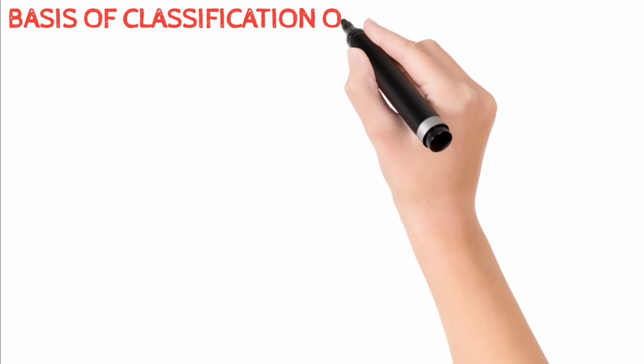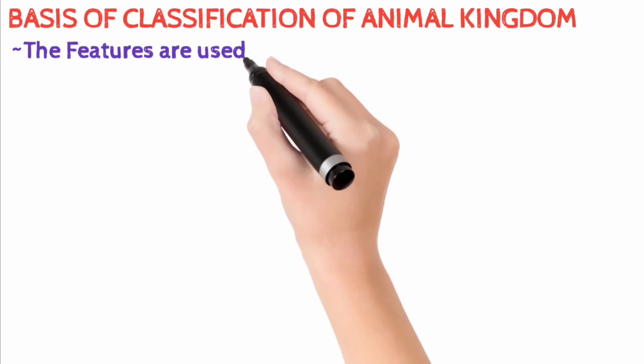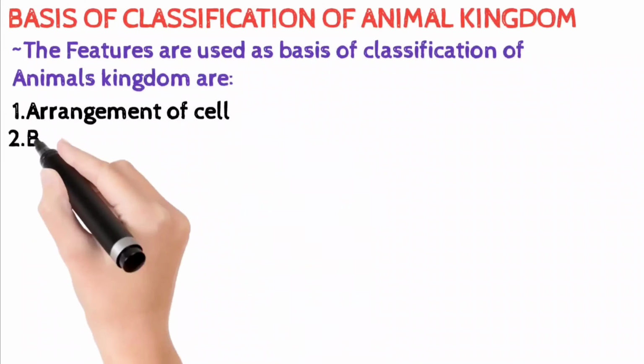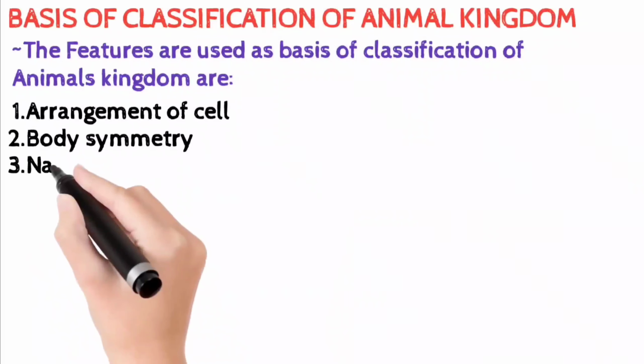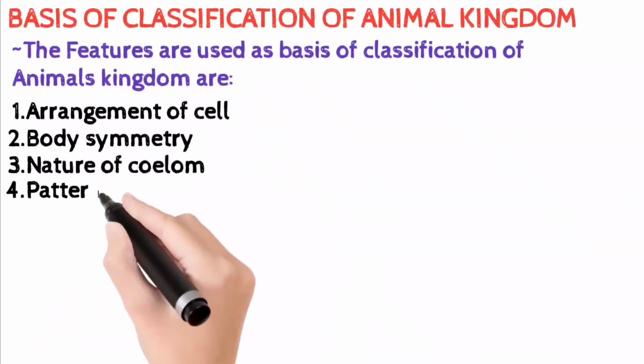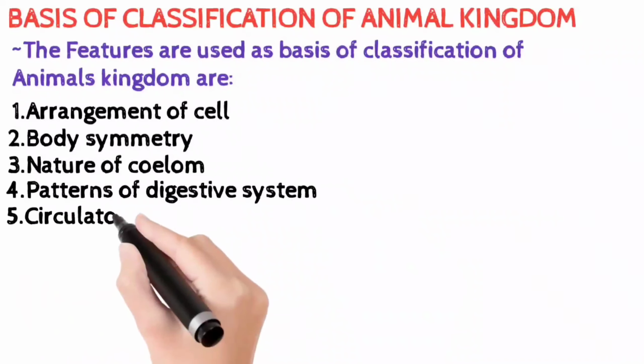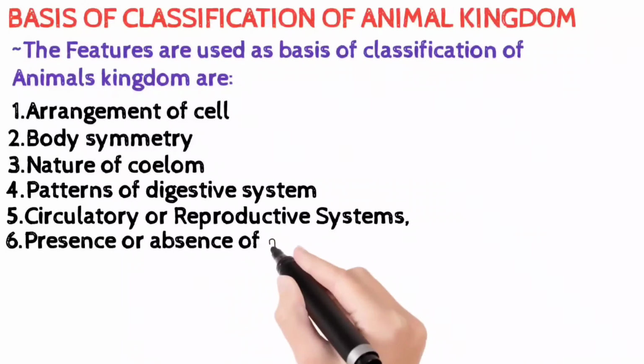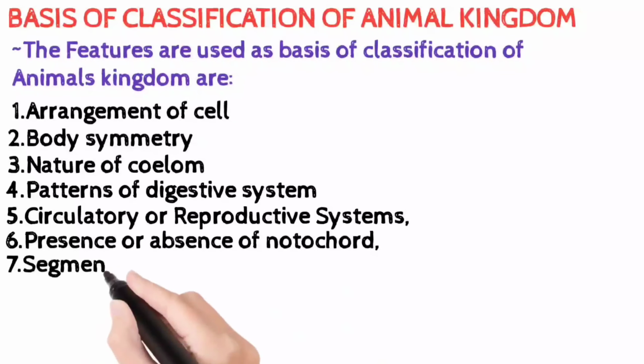Basis of classification of the animal kingdom. The features used as a basis of classification of the animal kingdom are arrangement of cells, body symmetry, nature of coelom, pattern of digestive system, circulatory or reproductive system, presence or absence of notochord, and segmentation.